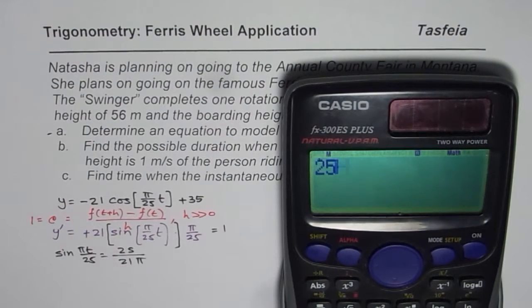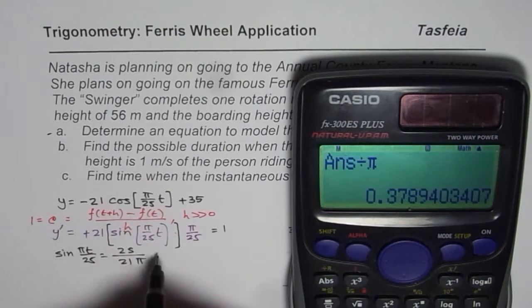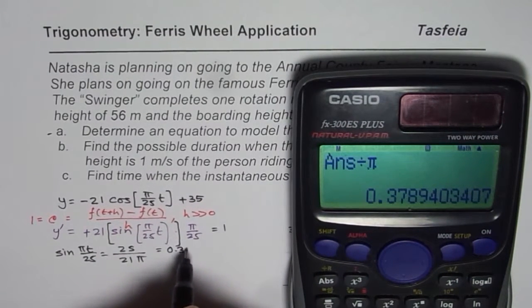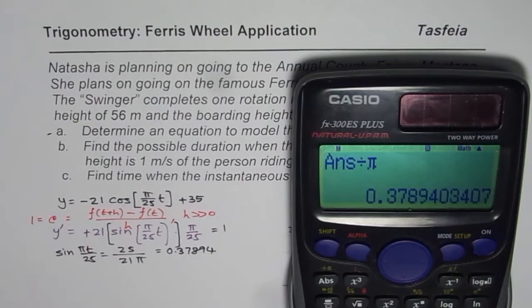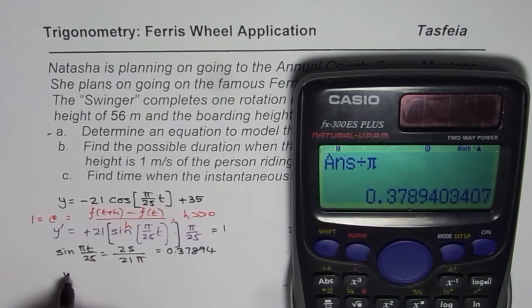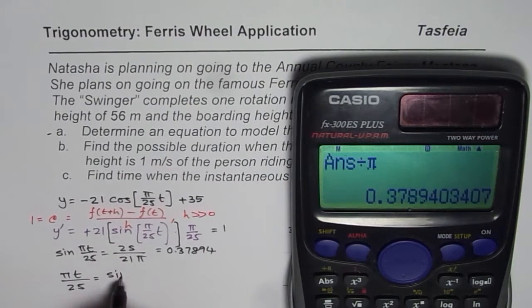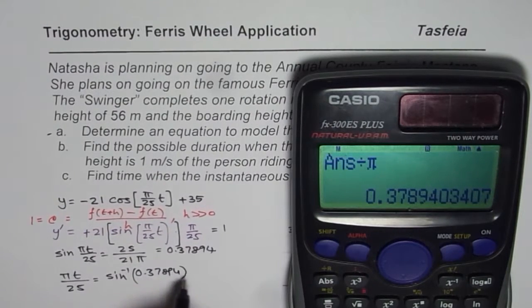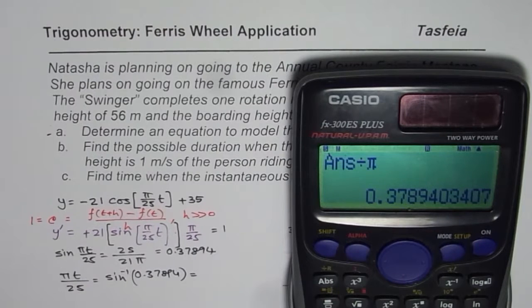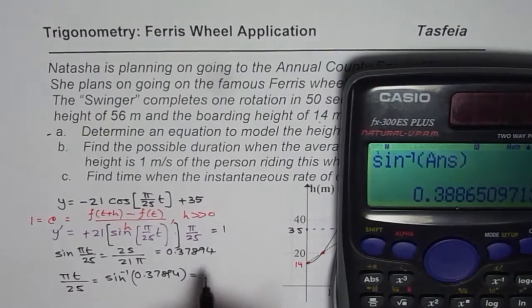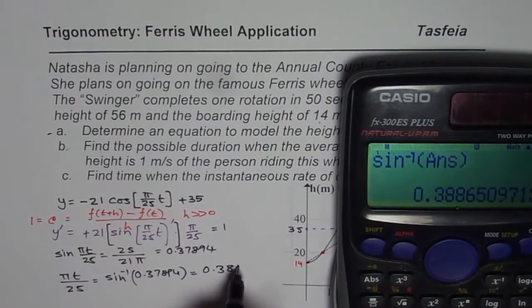So we have 25 divided by 21, equals, divide this by pi, and then equals, we get 0.37894. Okay, now we'll do sine inverse of this. So we get pi t over 25 equals sine inverse of this angle, which is 0.37894. So we do shift sine inverse, answer, bracket close, equals, we get 0.38865.